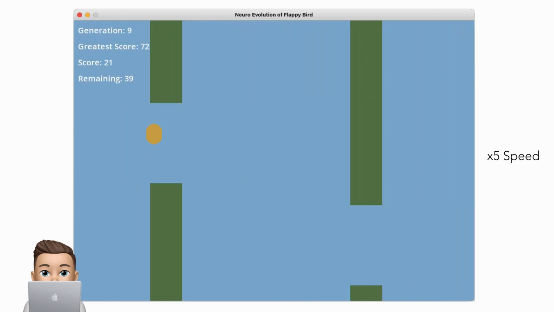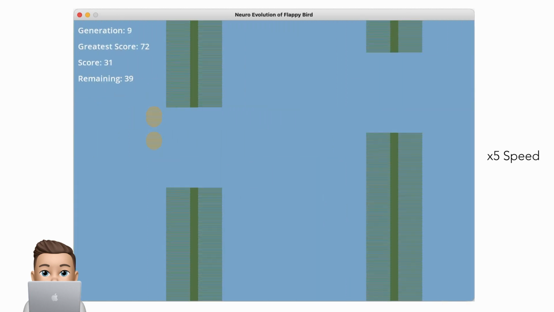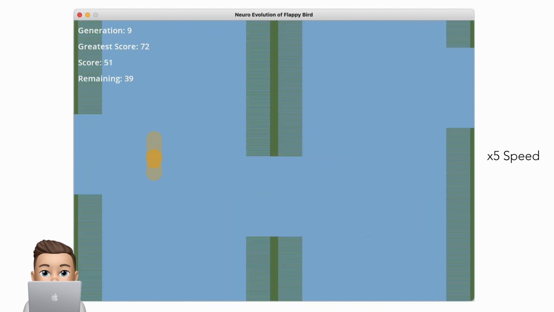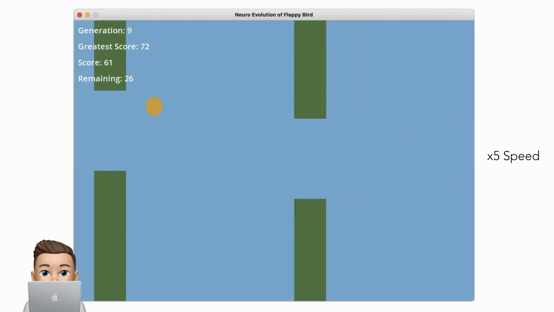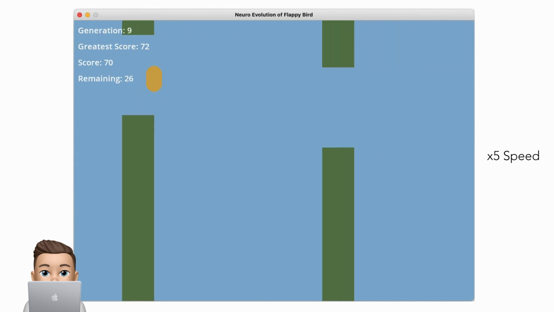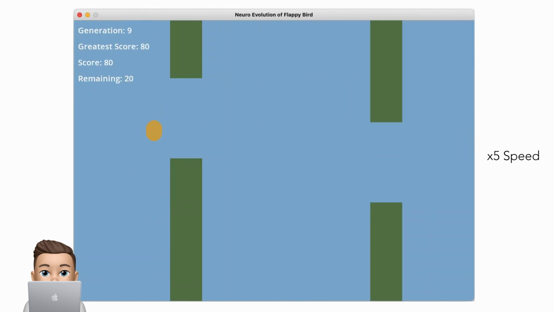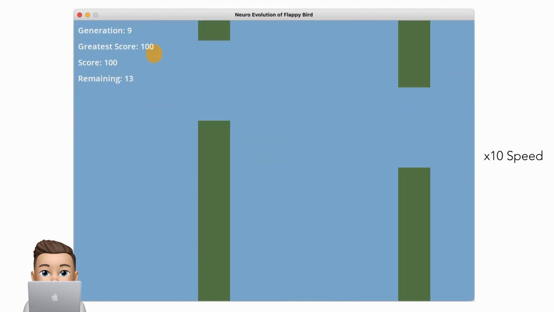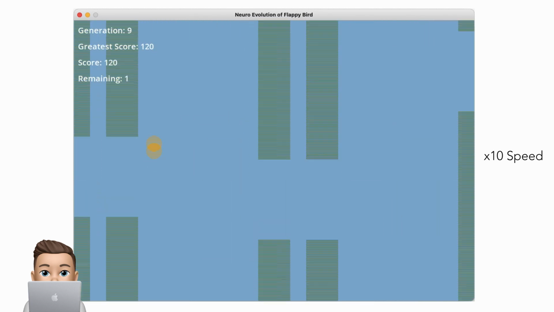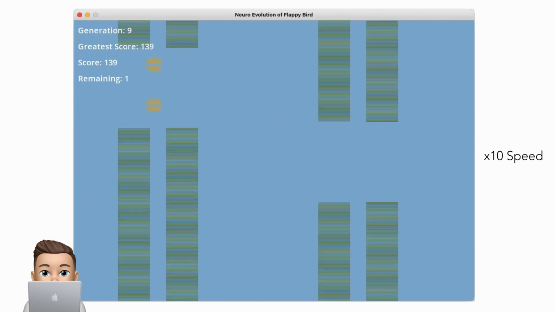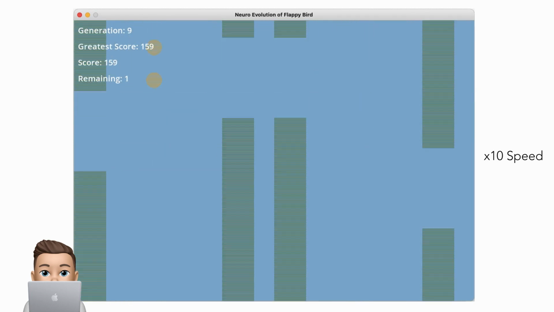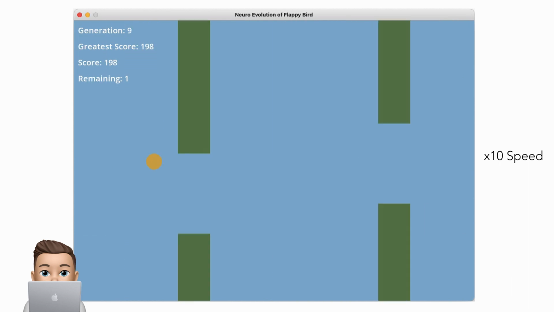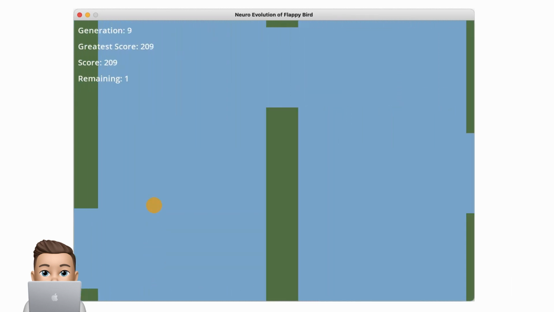This one's doing well. This doesn't look good.